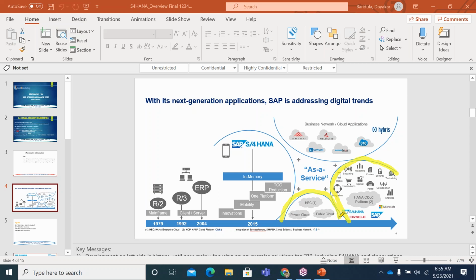We also have various deployment options available on cloud. We have the public cloud, where the product works as a normal cloud product, and we also have a private cloud. Here any private company can provide a hosting option, like IBM hosting for one of the cloud clients. And HEC, the HANA Enterprise Cloud, will be hosted by SAP. Like this, we have various deployment options available for S4.